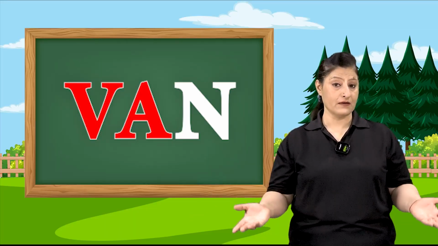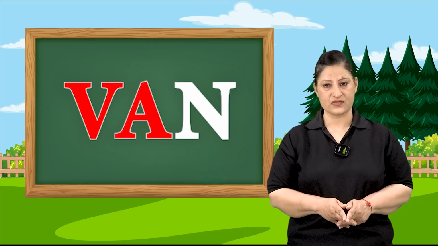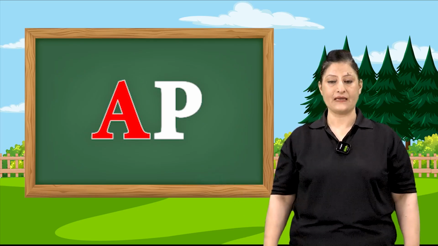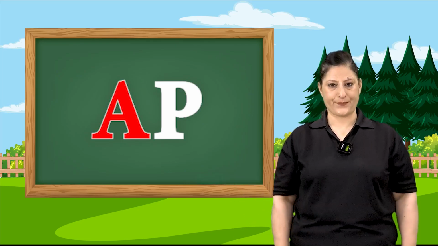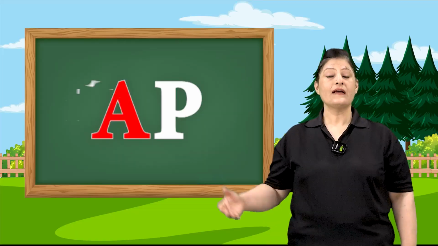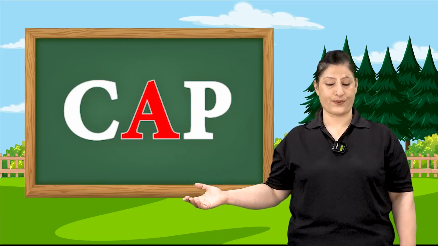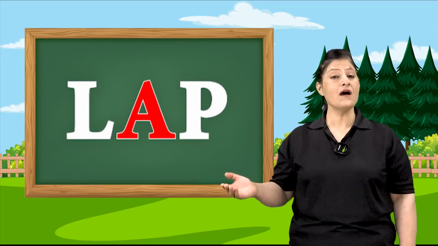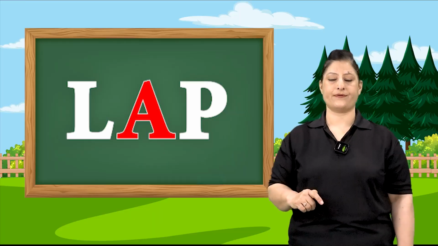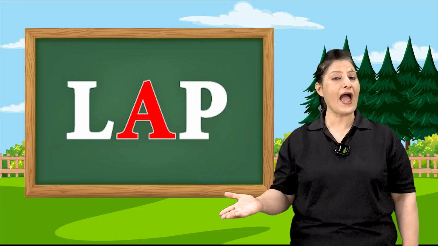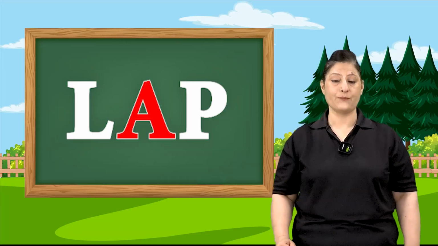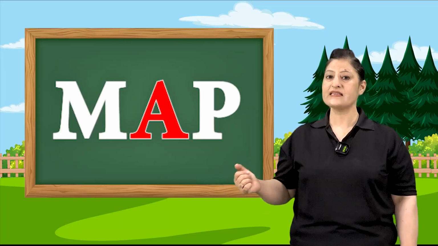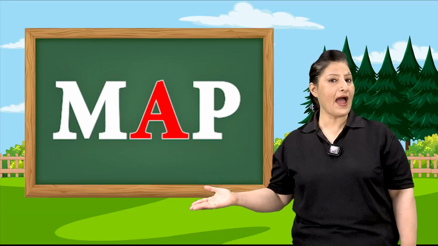Now children, we have learned about an words. It's time to read ap words. Ap. As in cap. C-A-P, cap. L-A-P says lap. Lap matlab godi. M-A-P, map.